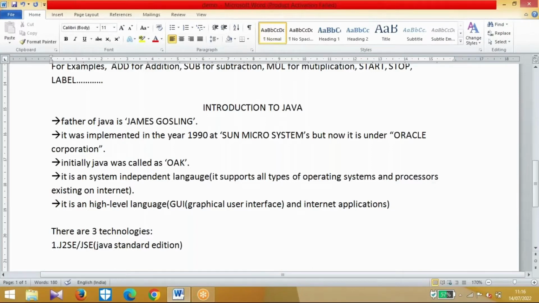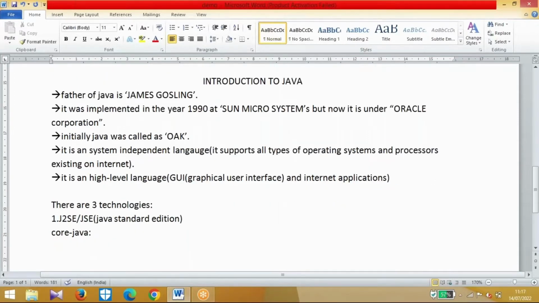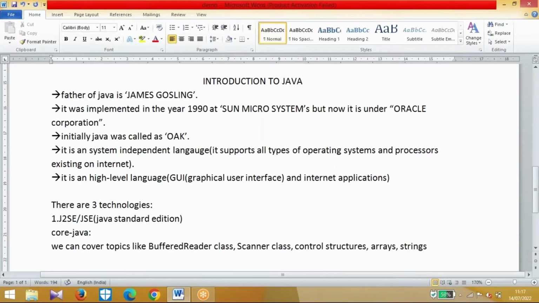In JSE technology, we are going to discuss core Java. Outside, we call it core Java, right? In core Java, what topics can we cover? We can cover topics like main, BufferedReader class, Scanner class, control structures, arrays, strings, and OOPS concepts.